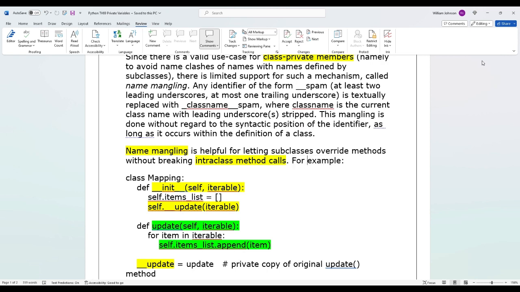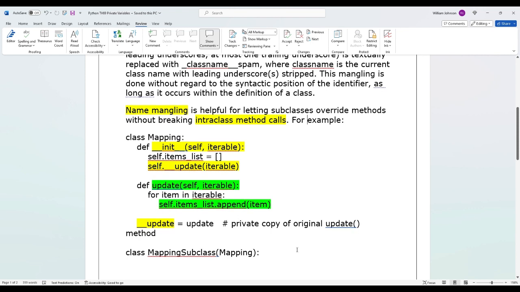For example. Okay, so remember what we were talking about in the other video about scope and how to handle all that? Well, it sounds to me like what they're talking about here is a way of dealing with creating subclasses and getting around some of those scope problems. But I could be wrong. I mean, what do you think it means?